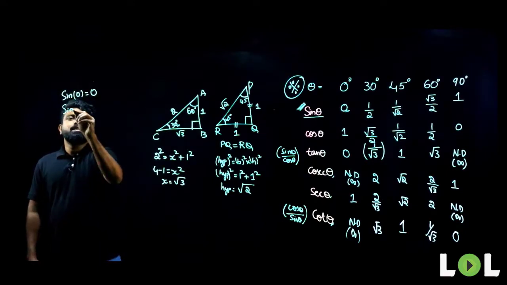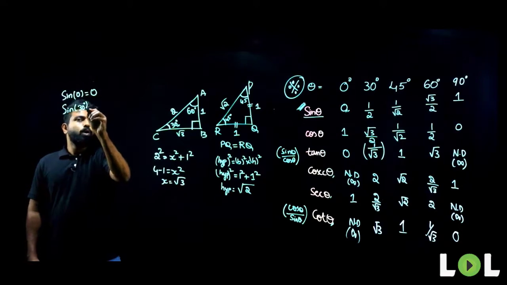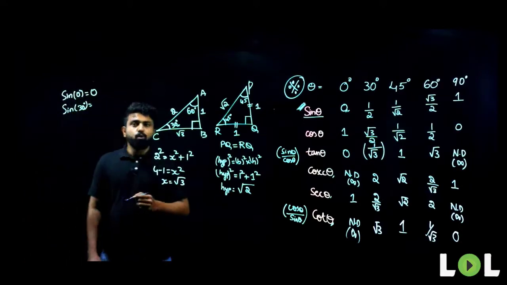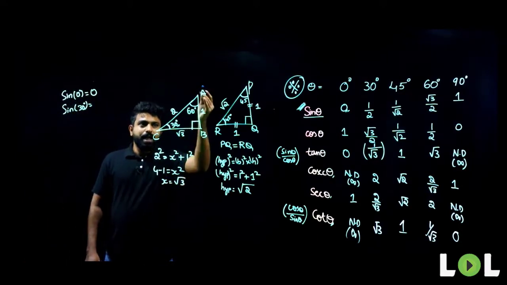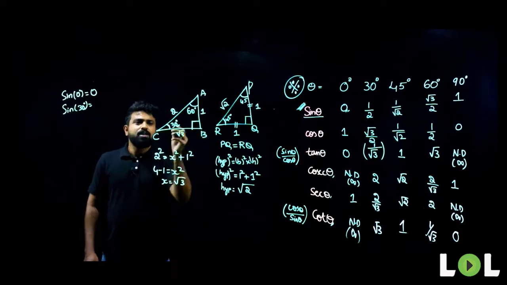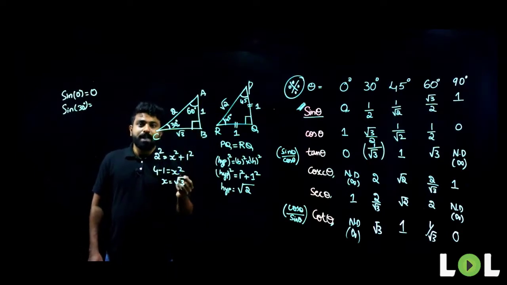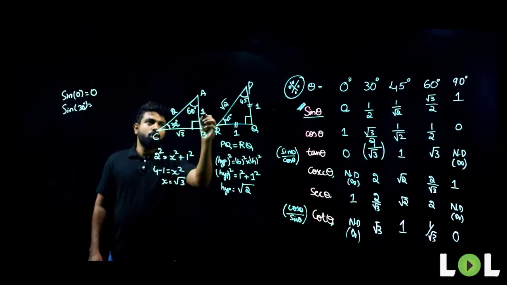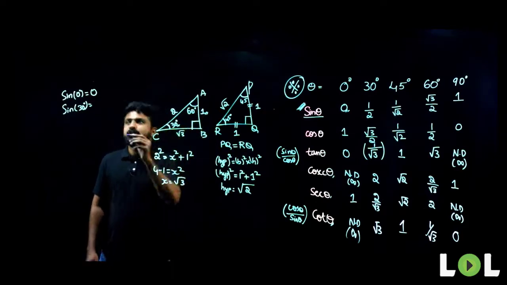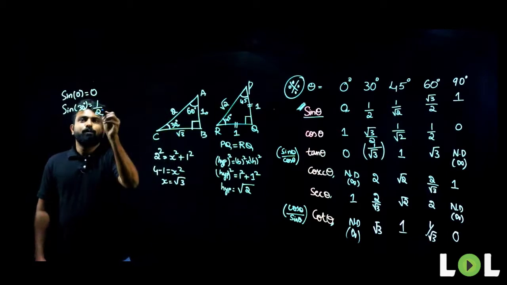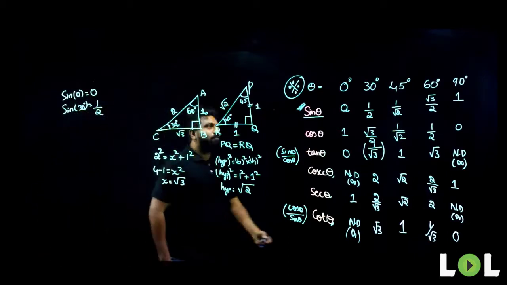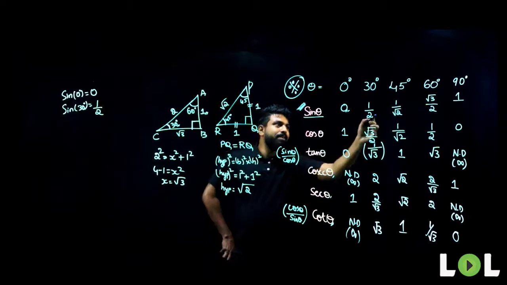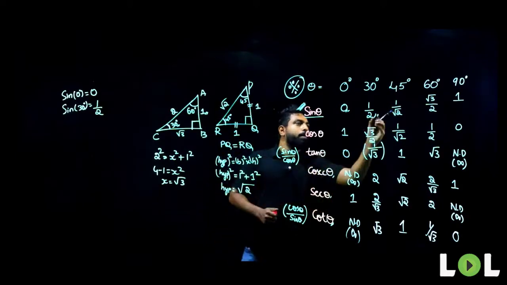What is sine 30 degrees, people? Where do we have 30 degrees here? In triangle ABC. We know that sine is opposite by hypotenuse. The opposite is 1 and the hypotenuse is 2. So, sine 30 is 1 by 2. Do we have the same value here? Yes, we have the same value here as well, that is 1 by 2.